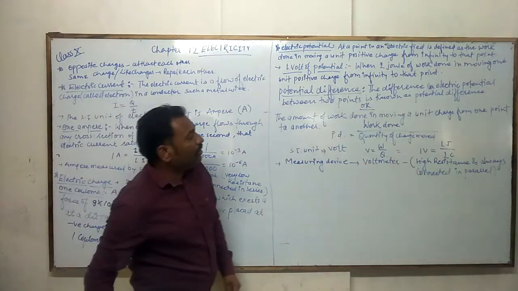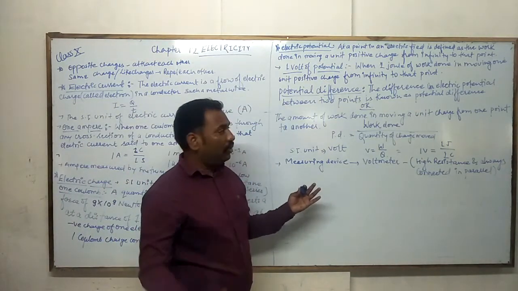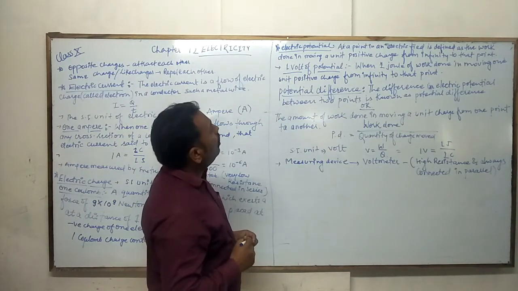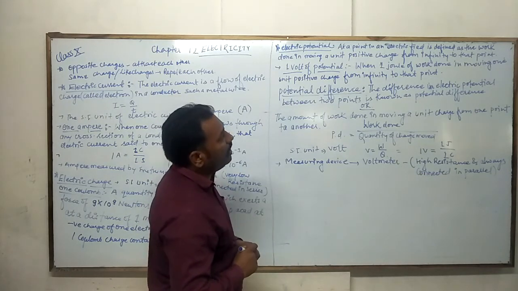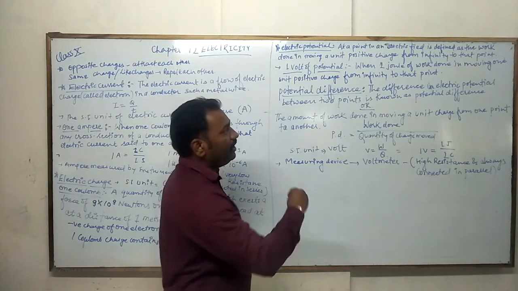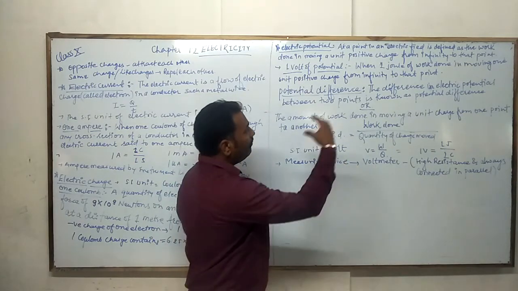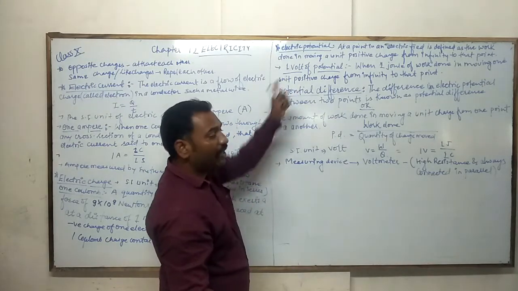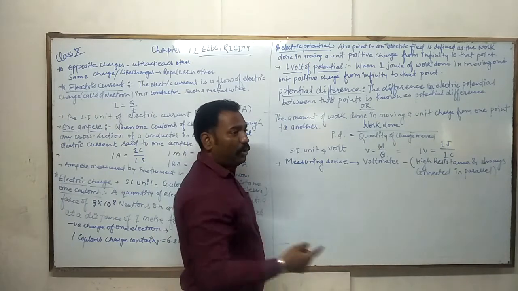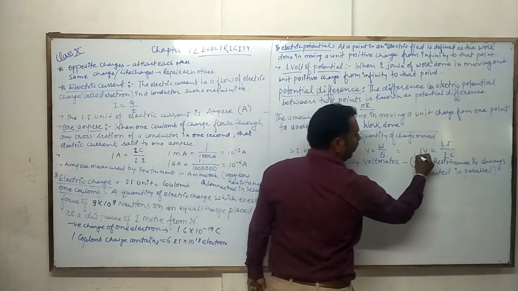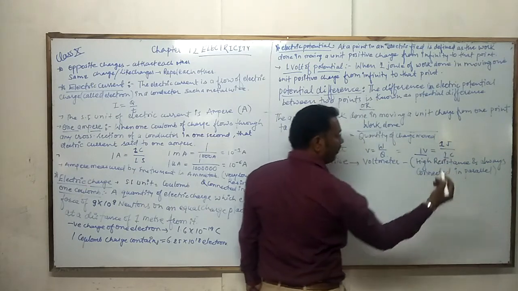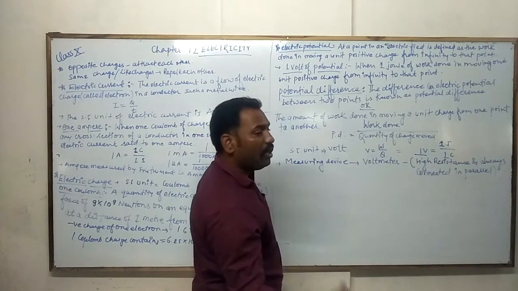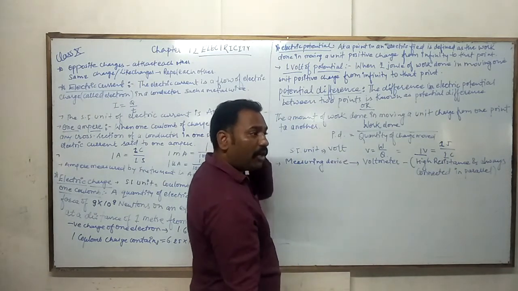Next, look, what is electric potential? Before we discuss potential difference, we should know what electric potential is. The electric potential at a point in an electric field is defined as the work done in moving a unit positive charge from infinity to that point. And 1 volt of potential, look, here is 1 volt: when 1 joule of energy or work done is required to move a charge of 1 coulomb from infinity to a particular point, we call it a potential difference of 1 volt.